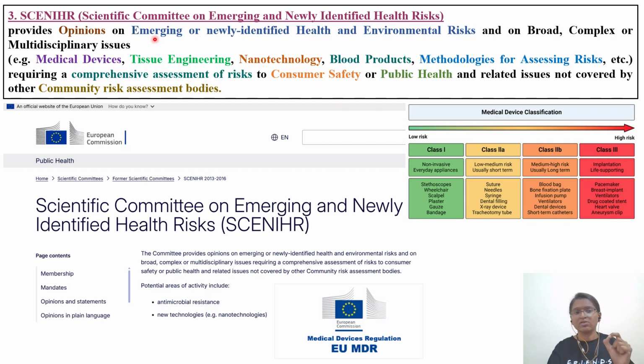It provides opinion on emerging or newly identified health and environmental risks and on broad, complex or multidisciplinary issues. It is not just related to one issue. So what comes under this one? Medical devices, tissue engineering, nanotechnology, blood products, methodologies for assessing risk, requiring a comprehensive assessment of the risk to consumer safety, public health, and related issues not covered by other community risk assessment bodies. Whatever is not covered by the other agencies, this miscellaneous area will be addressed by SCENIHR. For medical devices we have the medical device regulation, that is EU MDR.